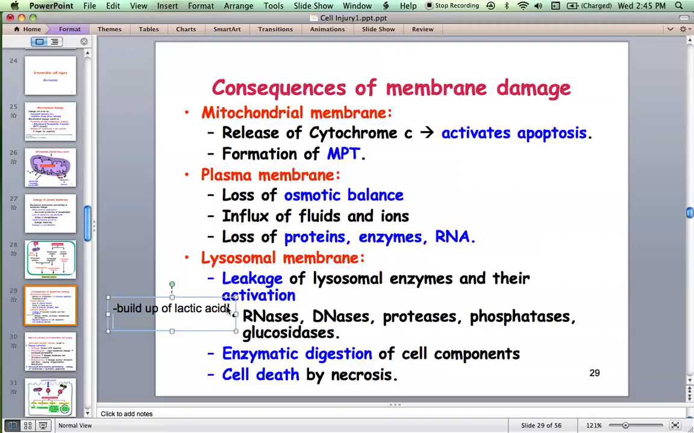So maybe they are active only in a particular range of pH. At this point the pH is not so low, and when it becomes too low, the lysosomal enzymes become inactive. Maybe they are still in that range, because of which these enzymes are still active and can bring about digestion of cells. Did I answer your question? And eventually the cell dies by necrosis.